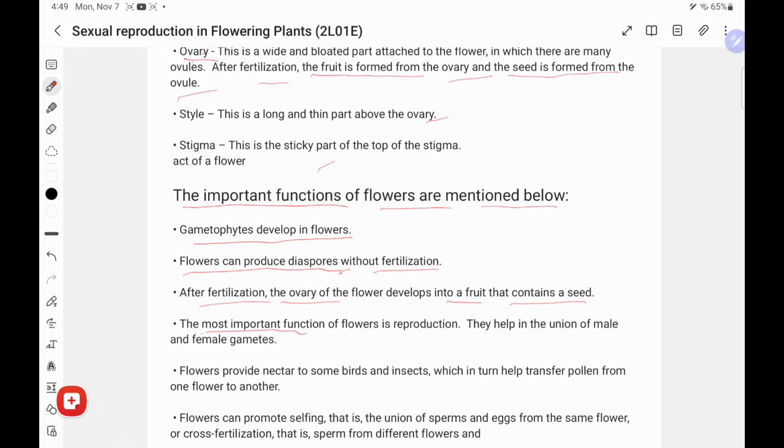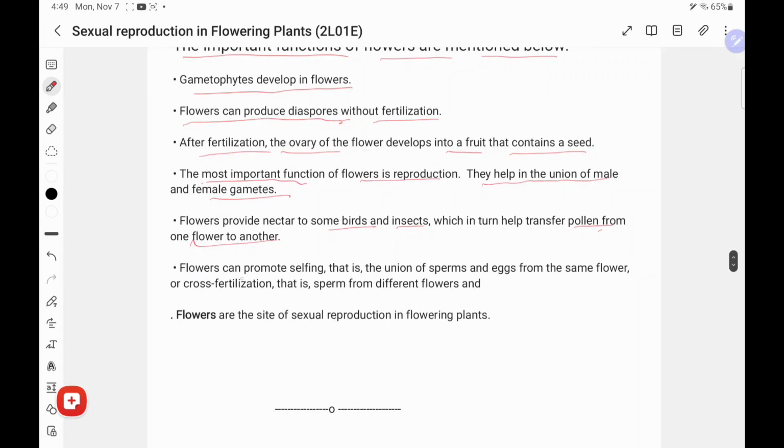The most important function of the flower is reproduction. They help in the union of male and female gametes. Flowers provide nectar to some birds and insects, which in turn help transfer pollen from one flower to another. Flowers can promote selfing, the union of gametes of the same flower, and crossing, cross fertilization. All flowers aid sexual reproduction in flowering plants. These are the characters and values of the flowers.